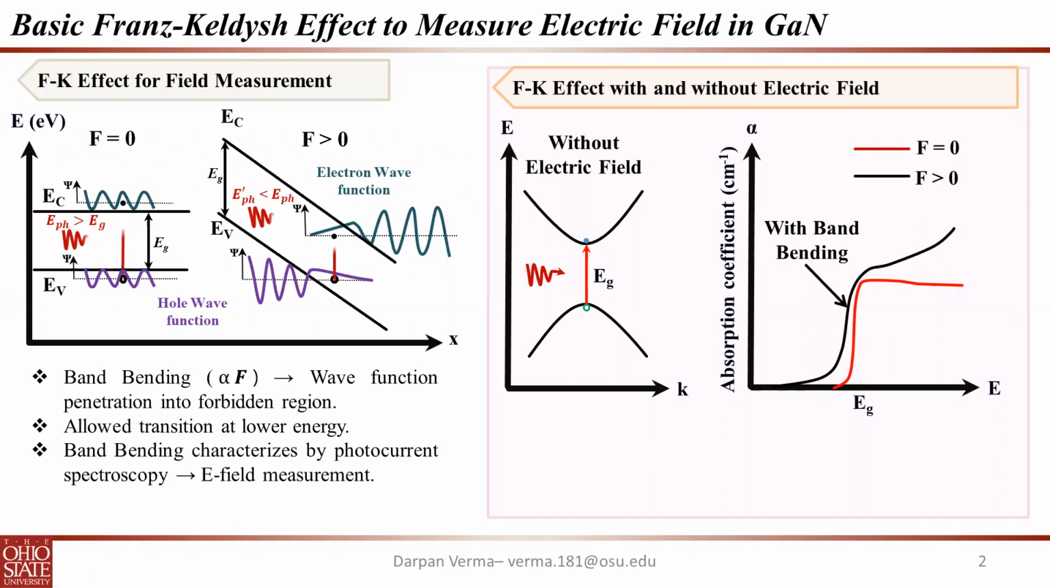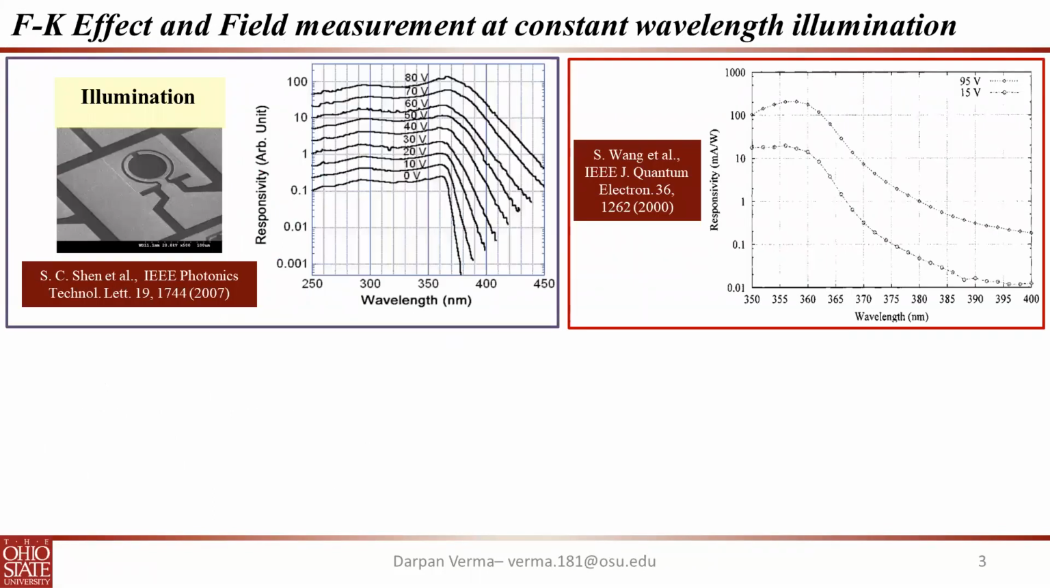This broadening of the photocurrent spectra, that is a signature of the band bending, can be used to measure and map the field in case of power electronic devices. Such a broadening in the spectral photoresponsivity below the band gap has been reported in many cases for gallium nitride photodetector studies. As seen from the study by Shen et al., the broadening with the increasing reverse bias can be clearly seen here. A similar study by Wang et al. showed such an effect with the increasing reverse bias.